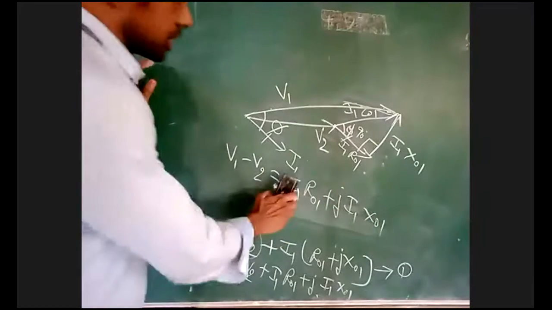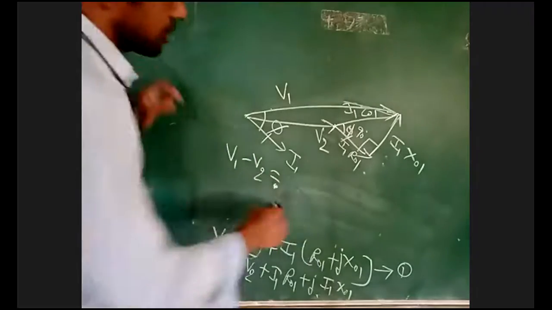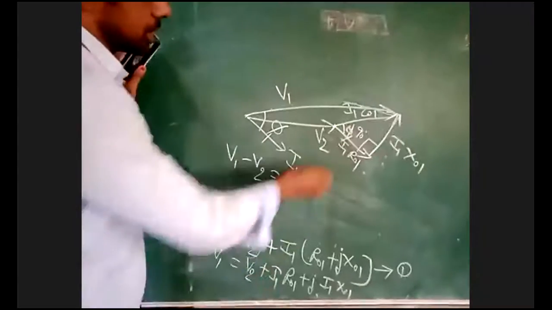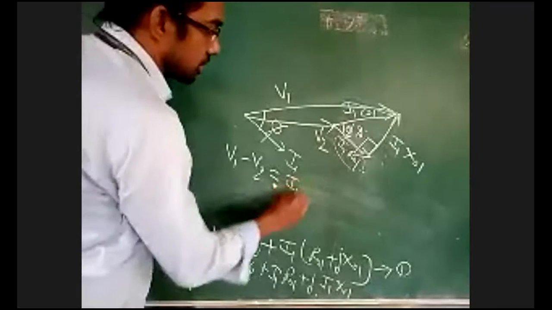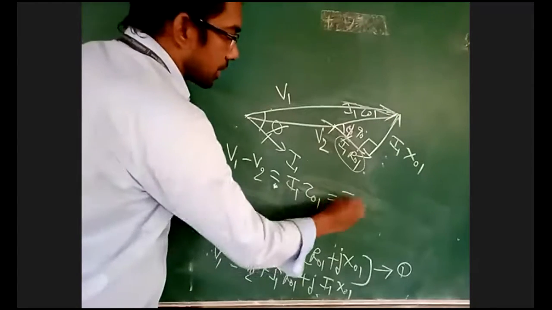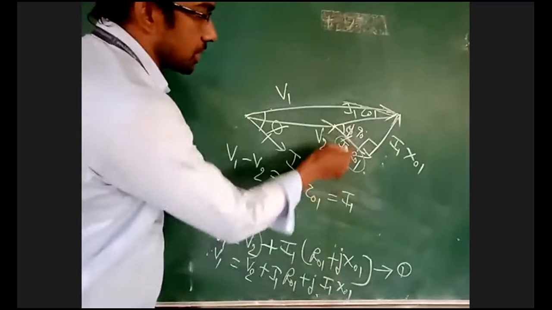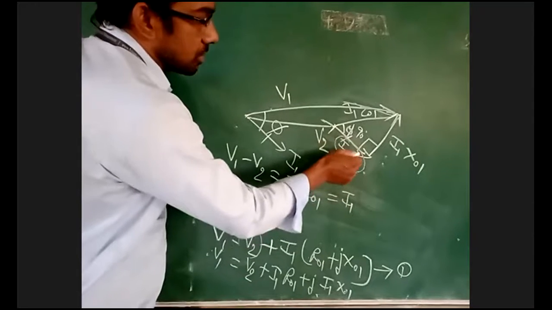Now here I am removing this. This is I1 into Z01. I am removing this from the phasor diagram. Actually, this is I1 into Z01, I am keeping I1 as it is. What is this magnitude?